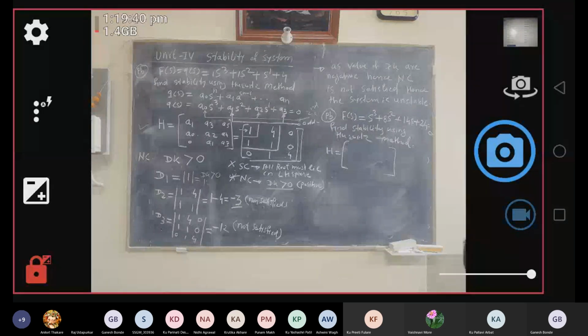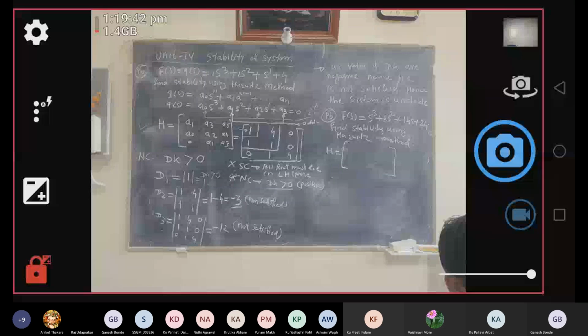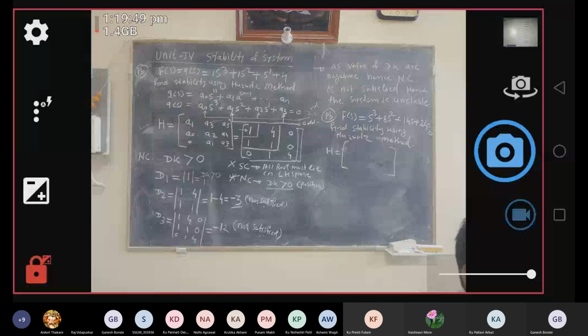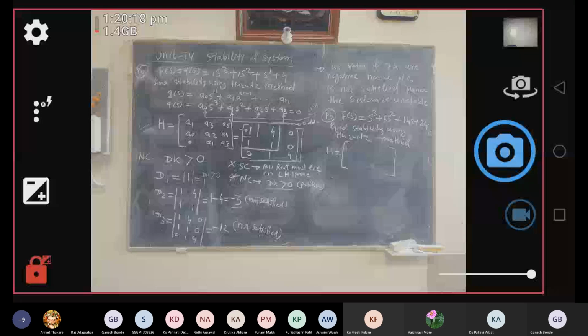And the second major difficulty is, can we comment on how many poles lie on the right hand side of the S plane? Do we get any such information? We are only judging that all the roots are on the left hand side. If the system is unstable, how many roots are on the right hand side, can we determine that using this Hurwitz determinant method? No. So these are the difficulties associated with this Hurwitz determinant. First, as the order of the system increases, the complexity increases.